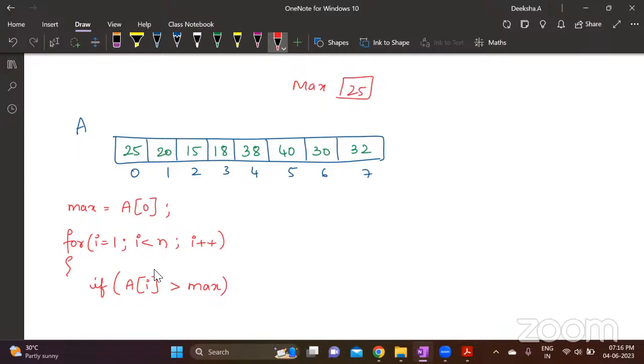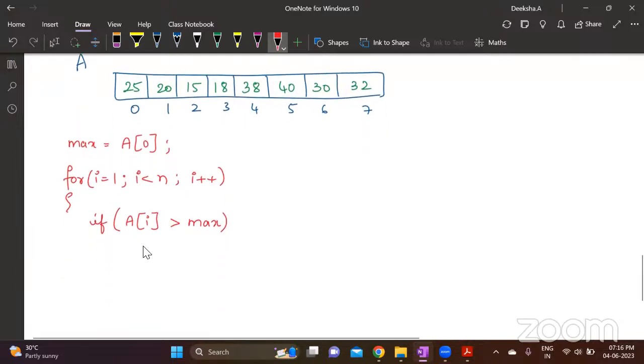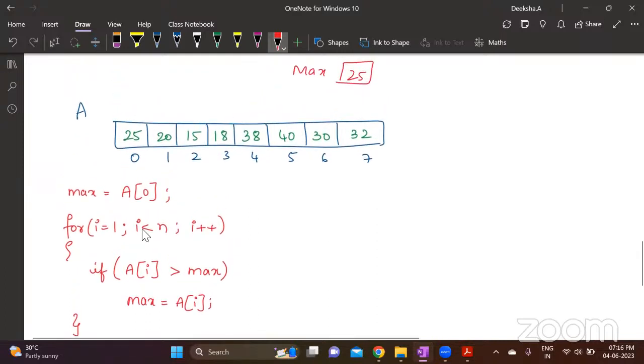Now I is 1. I will check in A1. Do I have a number greater than max? If yes, I will copy this one to maximum number. Otherwise, here I will assign AI value to max. Nothing else to be done. If it is not greater, we'll just move on to the next element. Here when I is 1, is this 20 greater than 25? No. So this will not be executed. We just increment I. I becomes 2.